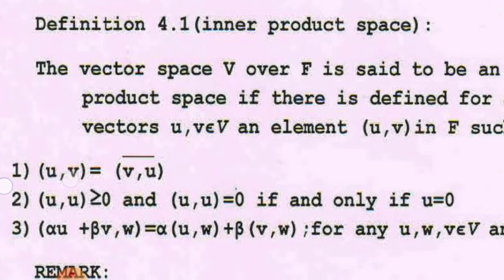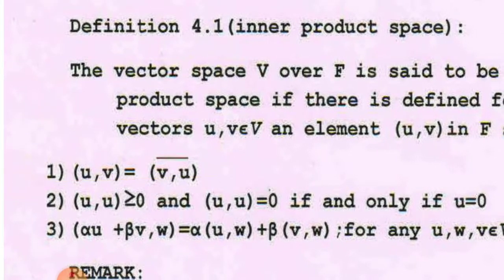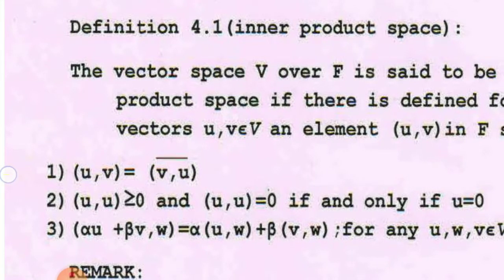First, inner product (u, v) is equal to the conjugate of inner product (v, u). Here bar means conjugate. If inner product (u, v) is a complex number, then (u, v) equals the complex conjugate of (v, u). That means when we change the places of u and v, we have to take the conjugate, a bar on the inner product.